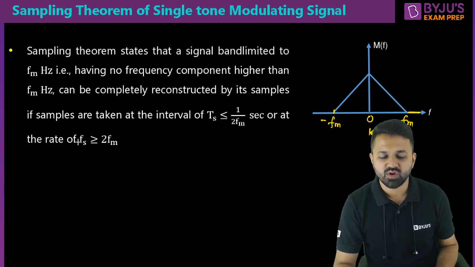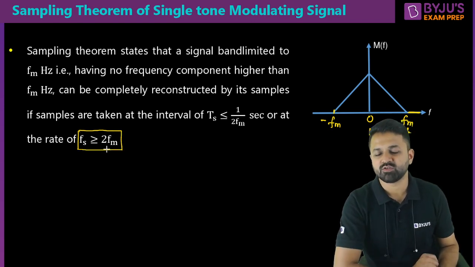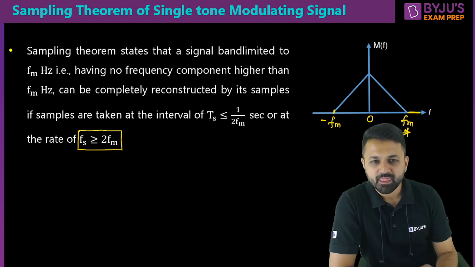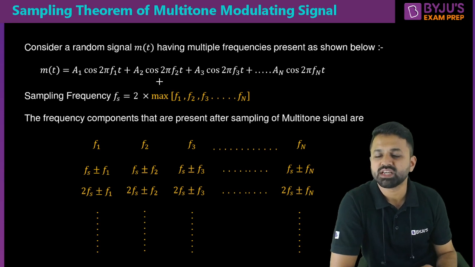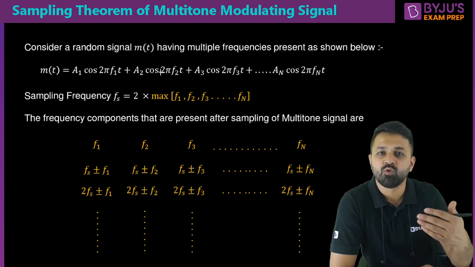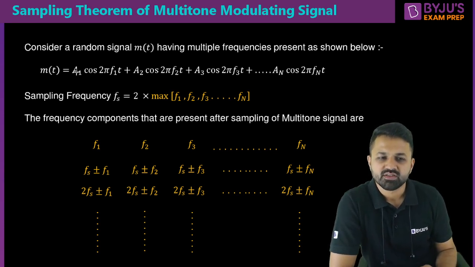Now you simply apply the sampling theorem, Fs greater than or equal to 2 Fm, and you will get the sampling frequency of that particular signal. But now suppose you have a random signal which is a combination of signals having more than one frequency component: A1 cos 2 pi f1 t, A2 cos 2 pi f2 t, and so on up to An cos 2 pi fn t.